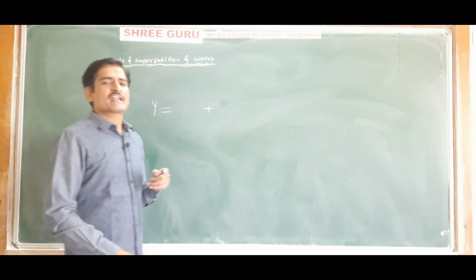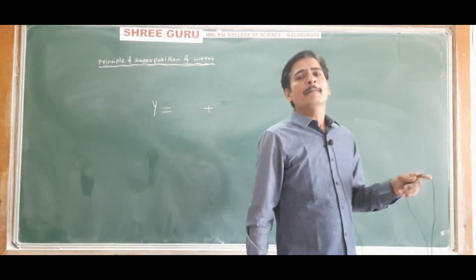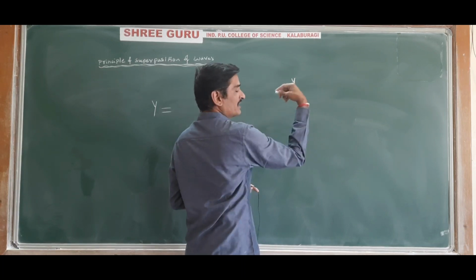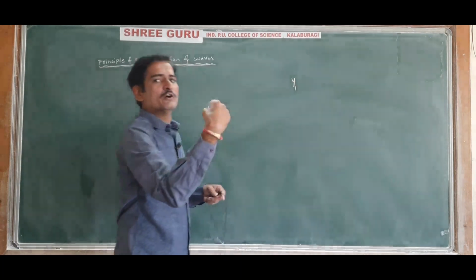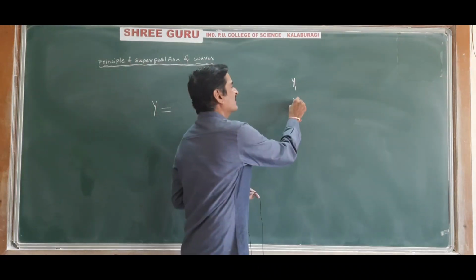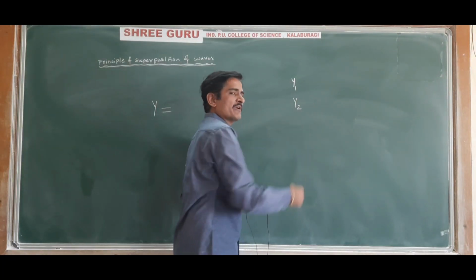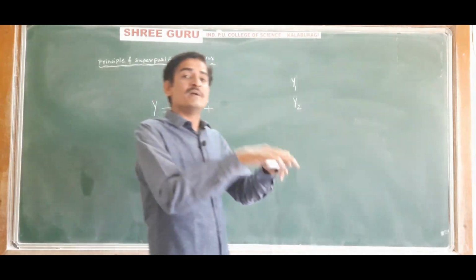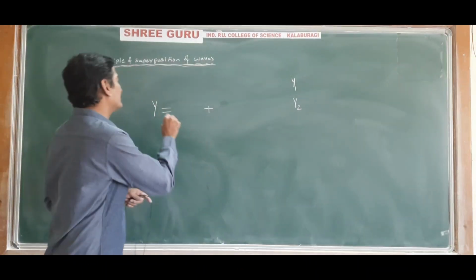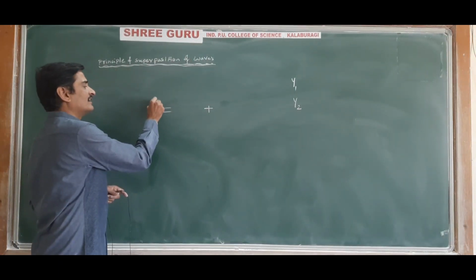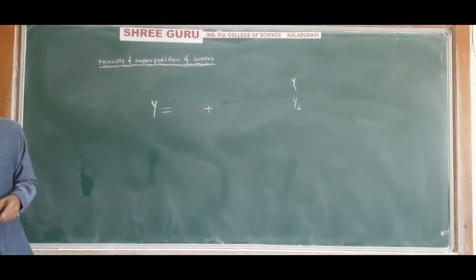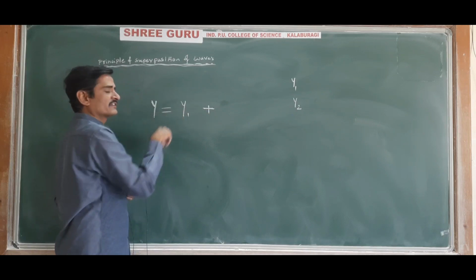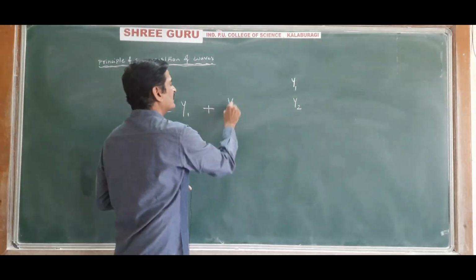Let us say there are two waves traveling in the medium. Let us say the displacement of the particle due to the first wave is y1, and the displacement of the particle due to the second wave is y2. When these two waves travel simultaneously, then the resultant displacement of the particle of the medium is equal to the sum of displacements caused to the particle by the individual waves.